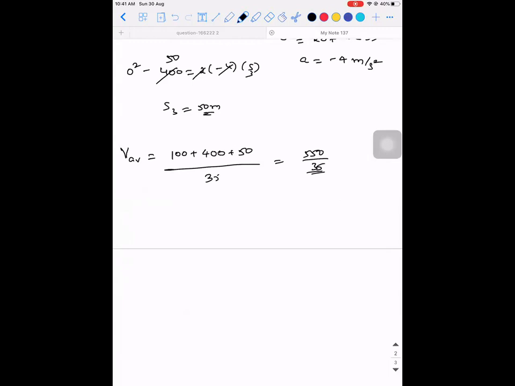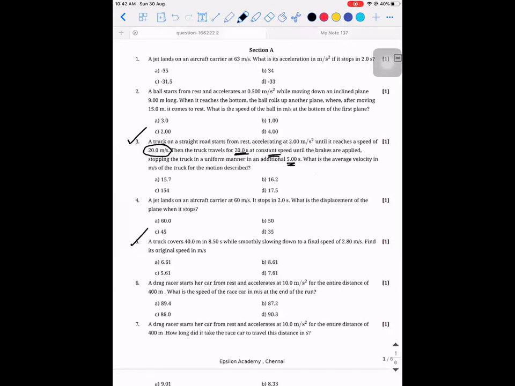550 divided by 35, how much is it coming? Approximately 15. 15.7, yes, approximately. 15.7 meters per second. Is there an option like that? Yes, sir, first option. Okay, this will be the answer.